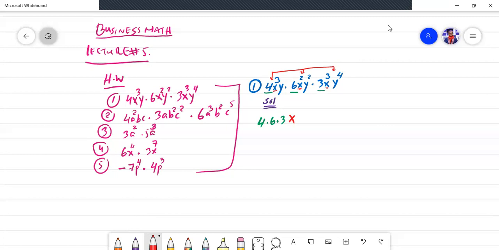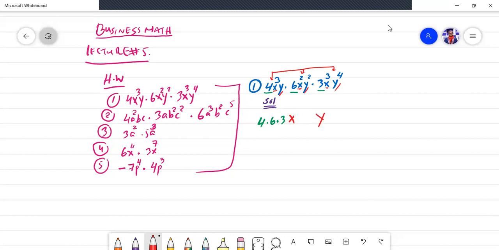Then please observe carefully. There is a y. It is also available in all these three terms. This is the one, this is the one, and here is another one. So what should I do? As simple as I did in the case of x, now the same technique will be done. I will pick the y as a common. Let me give space between x and y. I will pick the y as a common.